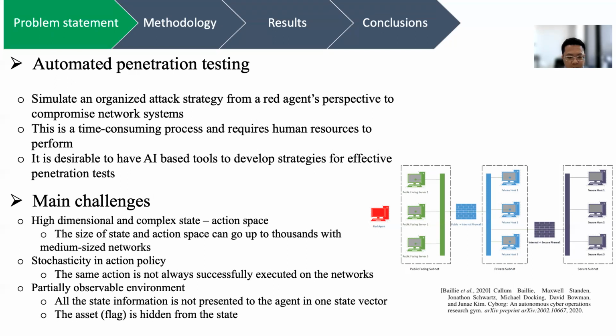The environment is also not fully observable to the attacker agent, where a lot of information, such as the subnet connection, as well as the connection of hosts within the subnet, is hidden from the state vector. The asset or the flag is hidden inside one of the hosts in the network, and is completely hidden from the agents. On the right, we see the illustration of an example scenario developed by the Cyber, which is also the simulator developed by the defence group. The red agent here represents the attacker, and it stays outside the network system.